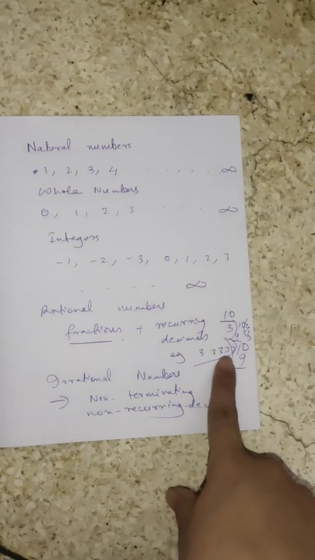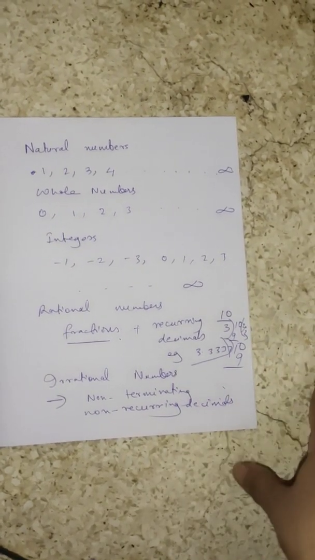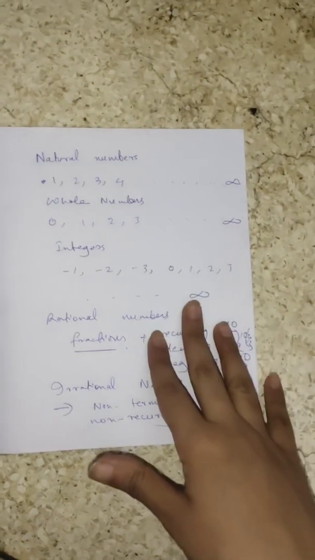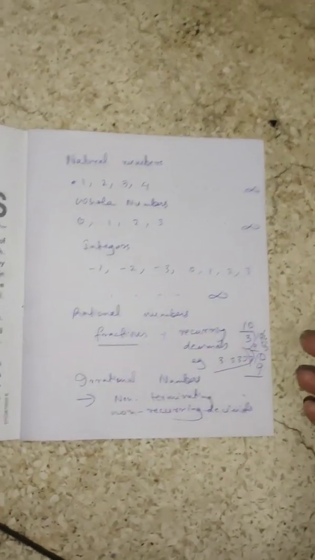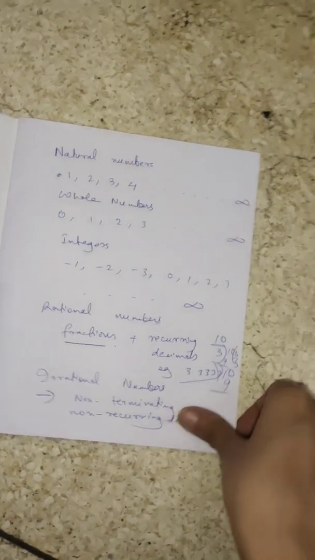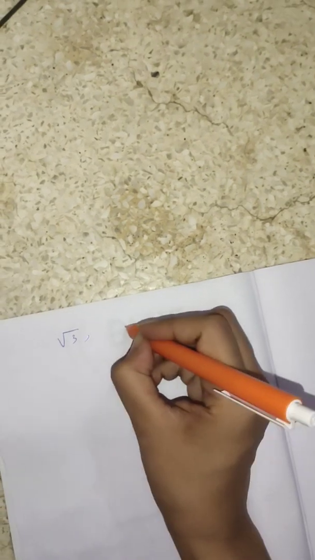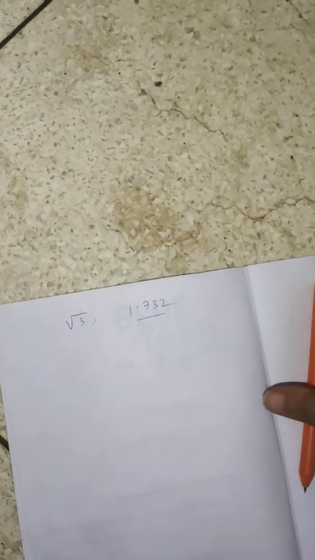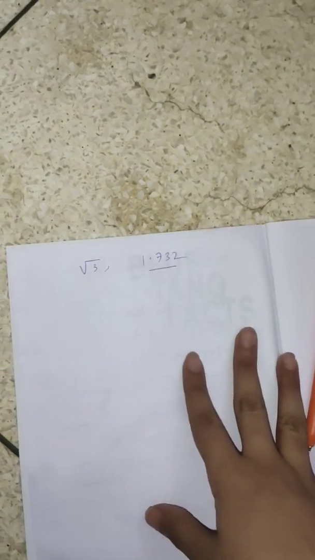But here there is a pattern, you see, 3.33333. So these also are rational numbers. Now what are irrational numbers? Which are non-terminating and non-recurring as well. So if I ask you, what is the square root of 3? Some estimated number is 1.732, but if you actually calculate in your calculator, it's a huge number and there isn't any pattern. So irrational numbers are non-terminating and non-repeating, non-recurring decimals. They are called irrational numbers.